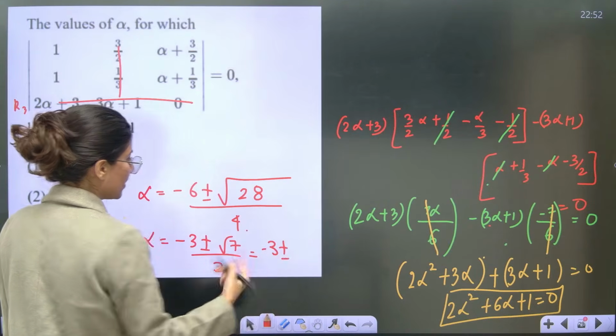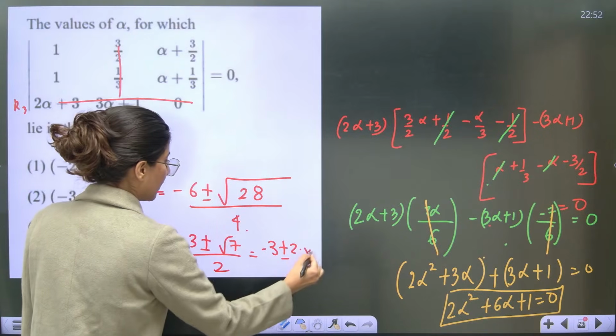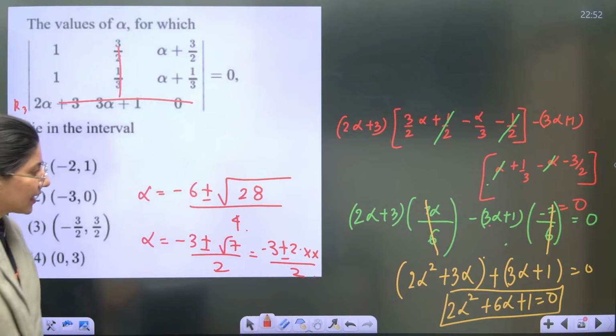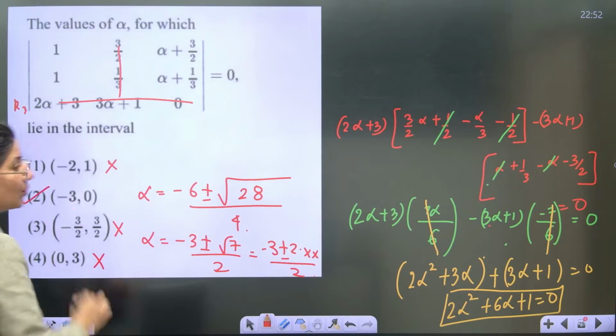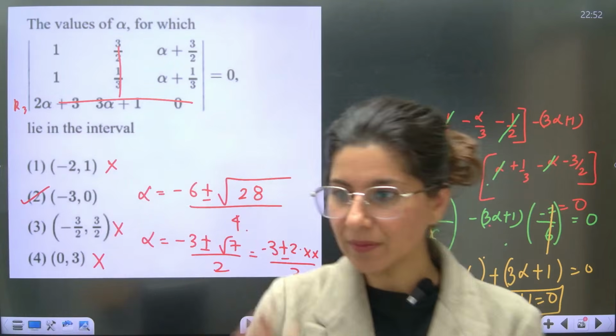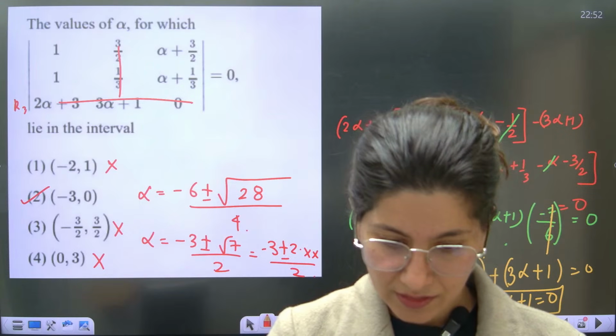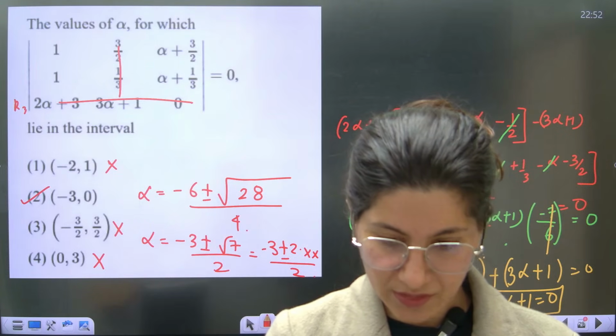Minus 3 plus minus root 7, so root 7 is 2 point something, by 2. So if you take plus sign, if you take minus sign, so minus 5 point something by 2, minus 2 point something. And I think minus 2 point something is not lying here, not here, and not here as well. Only option B. What do you think? Only option B? Yes, 100%. You're getting it right. Only option B. Minus 3 to 0.